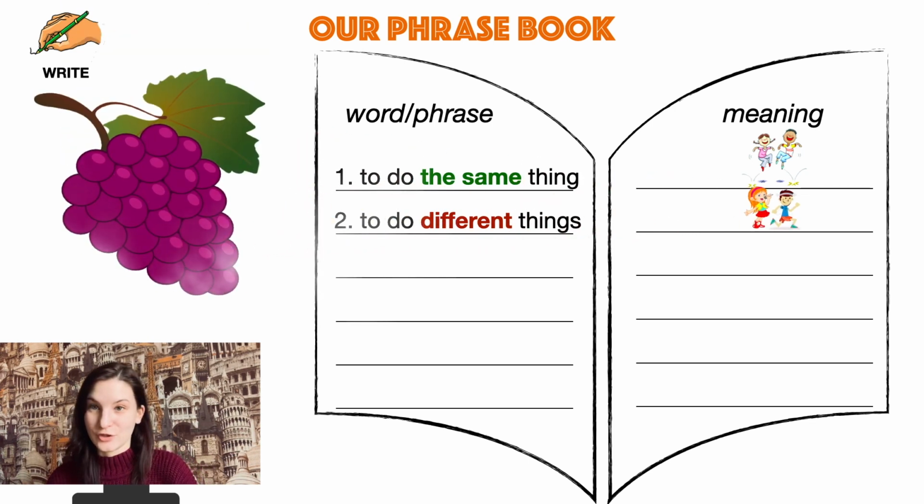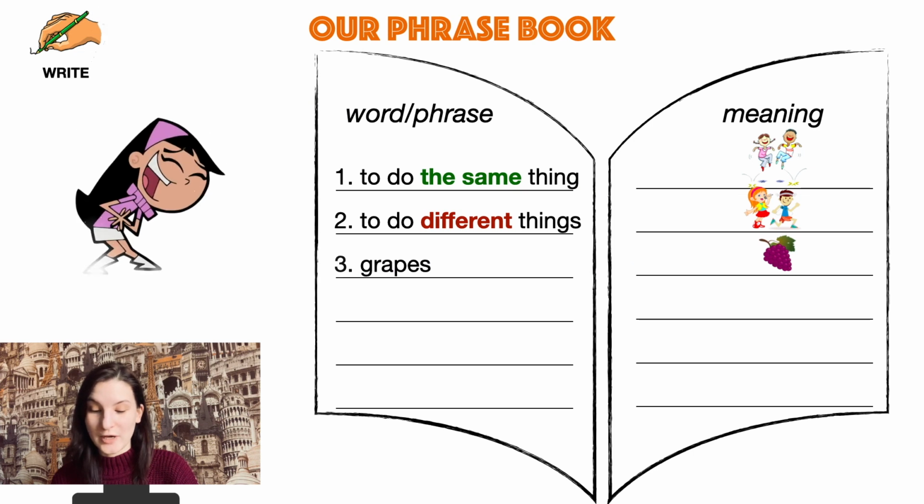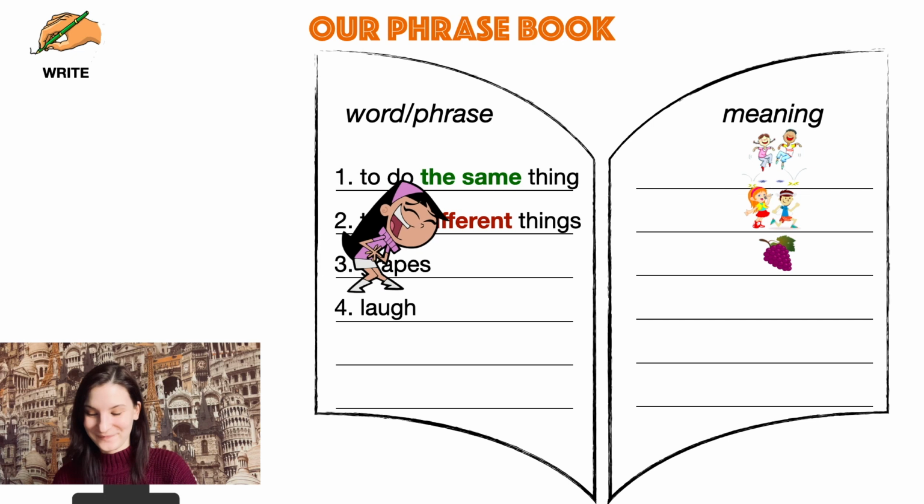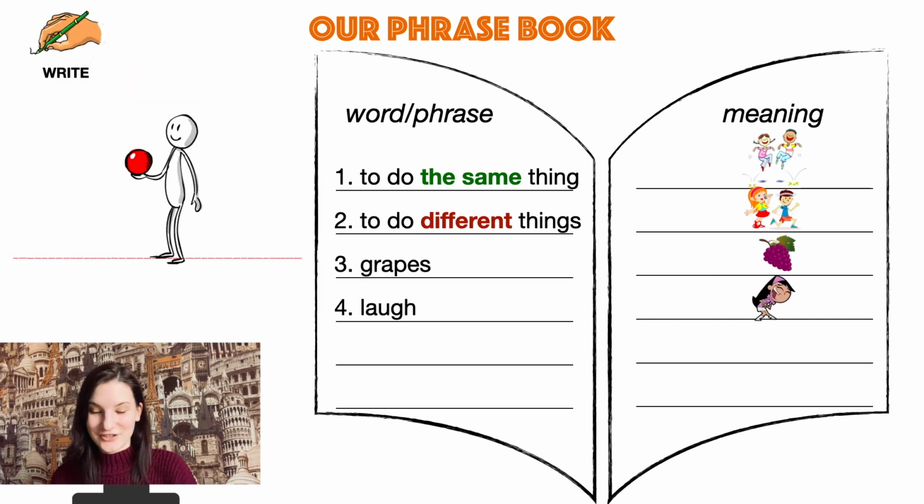Now look at this picture. What are they? Because they're countable. Grapes. Very nice. What is the girl doing? The girl is laughing. So our word number 4 will be laugh. Let's say it together. Laugh. And let's spell it because it's a tricky word. L-A-U-G-H. Laugh. Good. Do you like laughing? I like laughing.